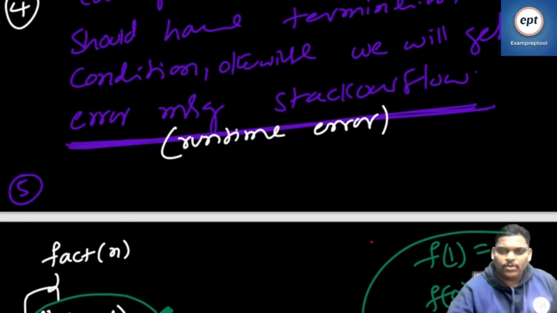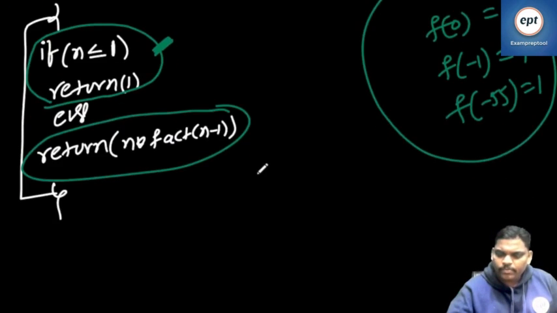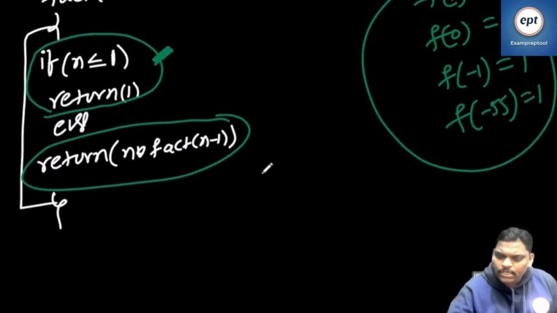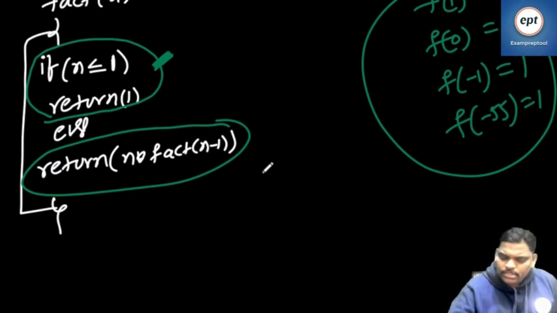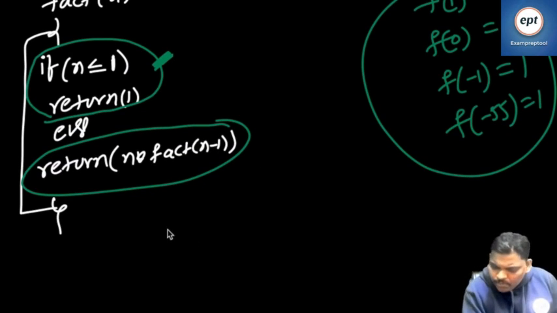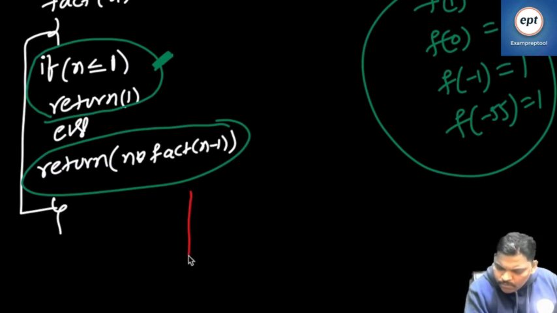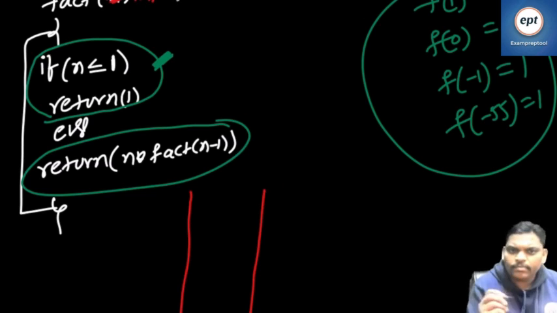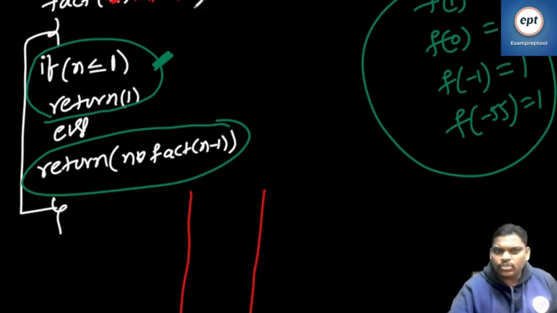Chalo then. So let's see this one. I think everyone is fine now. Can everyone observe? One important point is coming. Carefully observe. It's not n actually, it is int.